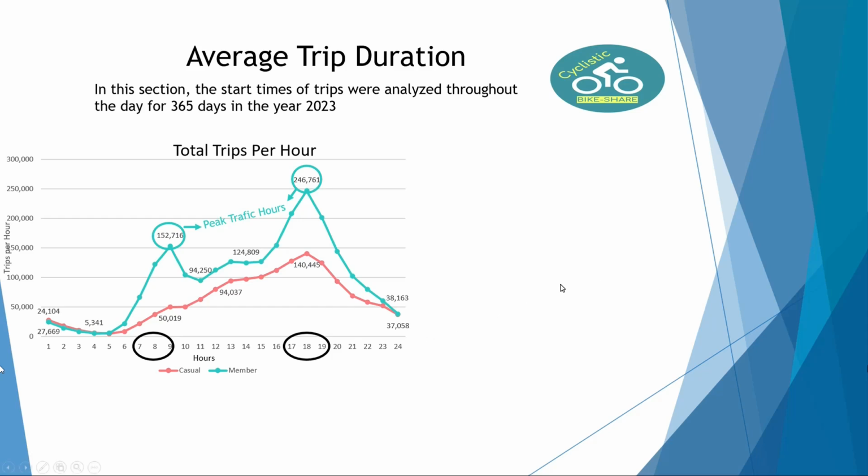Another piece of information which is relevant is the fact we can see that the time frame from 1 a.m. to 3 or even 4 a.m. is the only moment where casuals are above members.